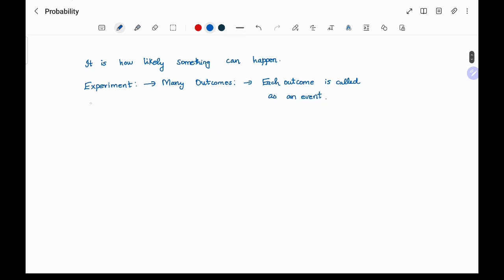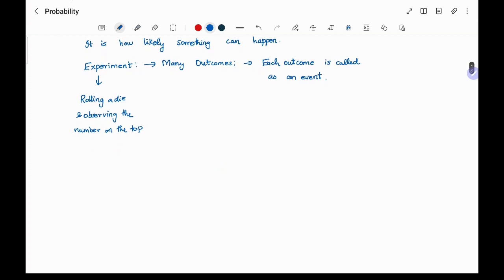For example, if the experiment is rolling a die and observing the number on the top, what are the possibilities?